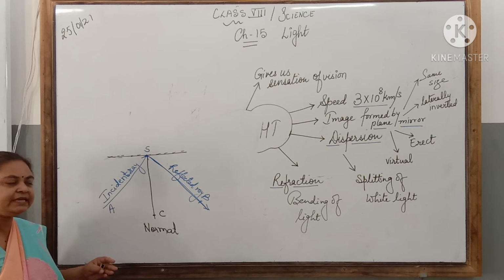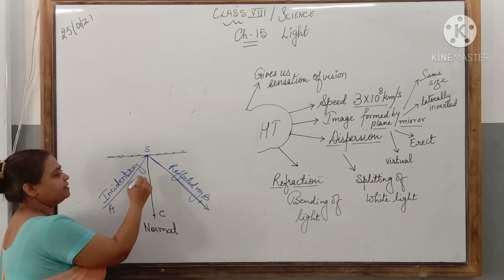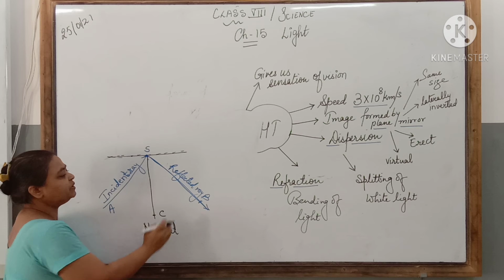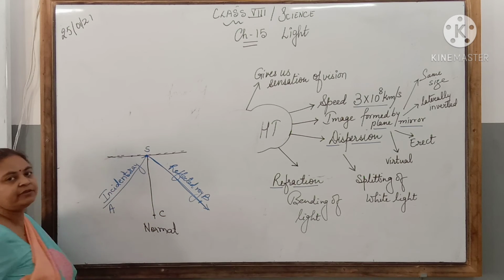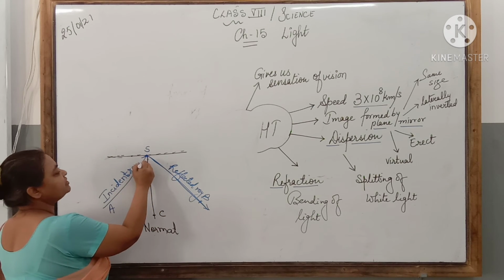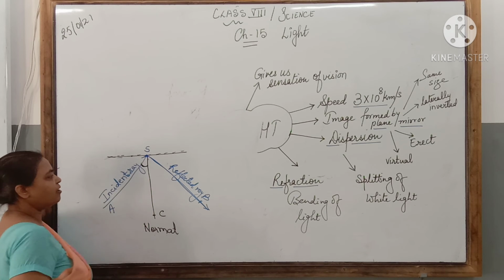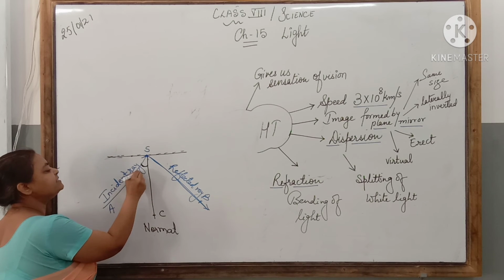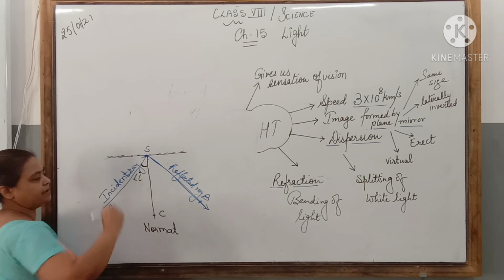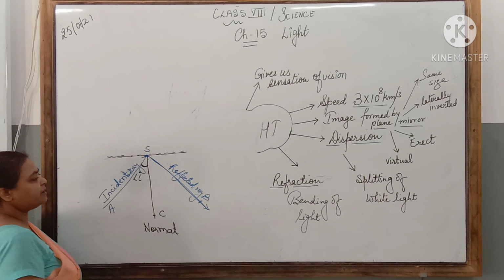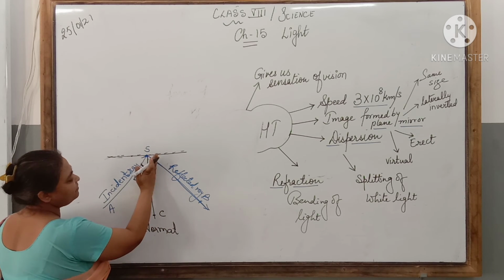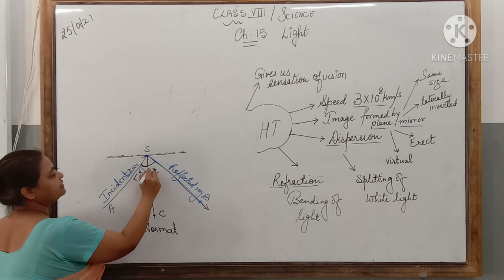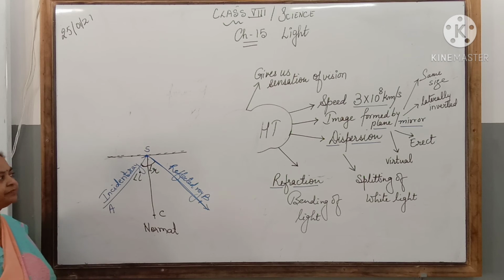Now you can see we get two angles over here. One angle between the incident ray and the normal, and another angle between the reflected ray and the normal. The angle which is formed by the incident ray and the normal is called the angle of incidence, say angle I. And the angle which is formed between the reflected ray and the normal is called the angle of reflection, that is angle R.